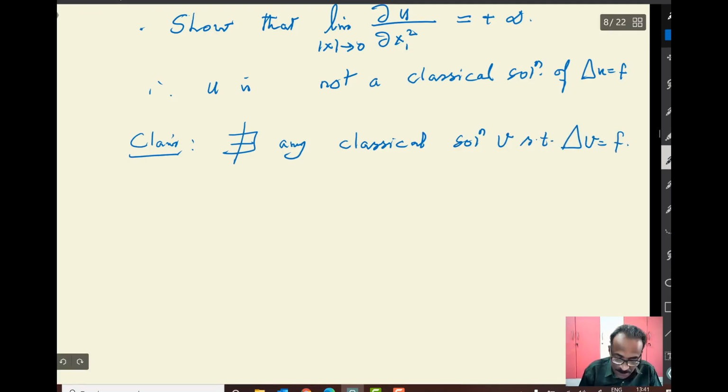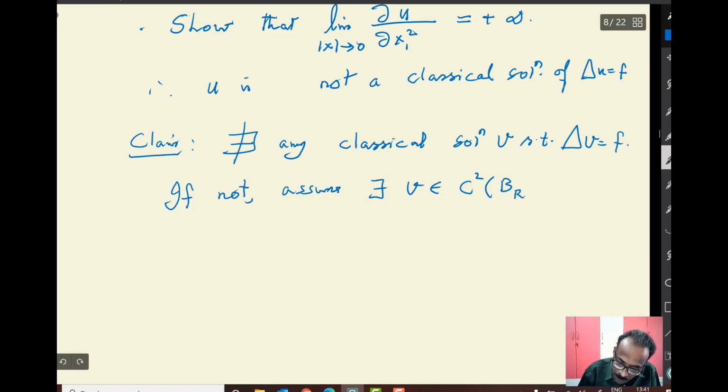And this we assume, if not. So this is by contradiction. If not, assume there exists v a C2 function, C2 of BR of 0, of course, such that Laplacian of v equal to f.